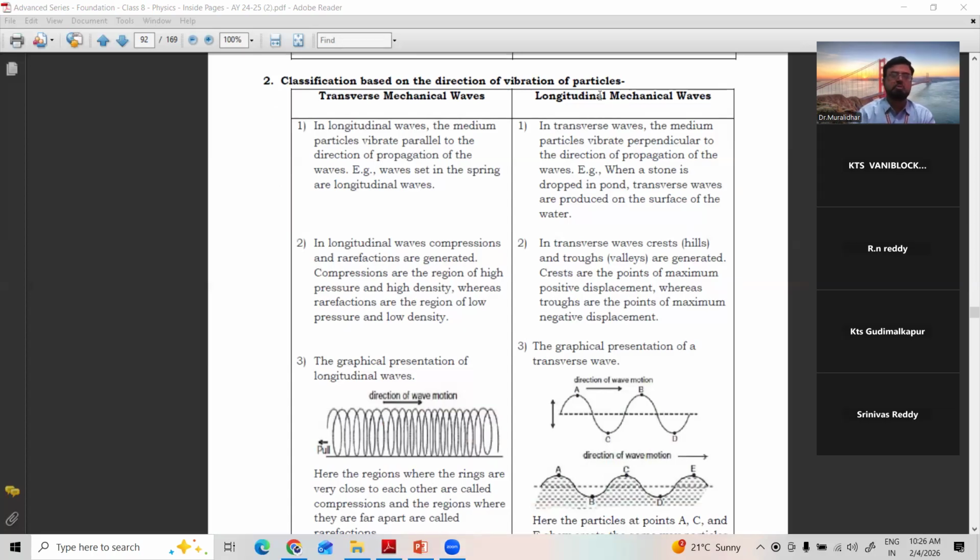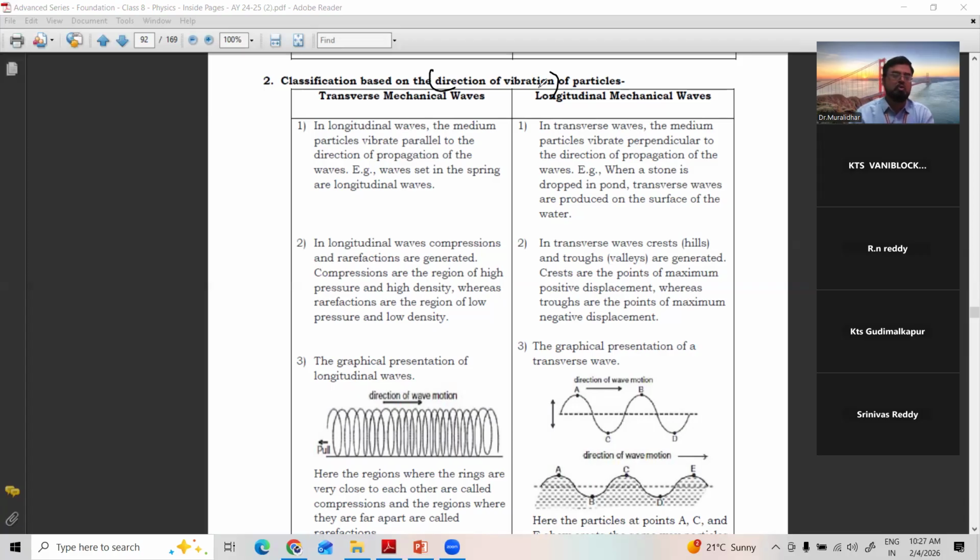Okay. So, classification of waves based on direction of vibration. Just now we have seen a video. In which direction are the particles vibrating? Whether they are vibrating perpendicular to the direction of wave motion or parallel to the direction of the wave. If they are perpendicular, they are called transverse waves. If they are parallel, they are called longitudinal waves. That is the reason I showed you before. Parallel, what is parallel? You understood. What is perpendicular? You understood. Up and down motion, to and fro motion.